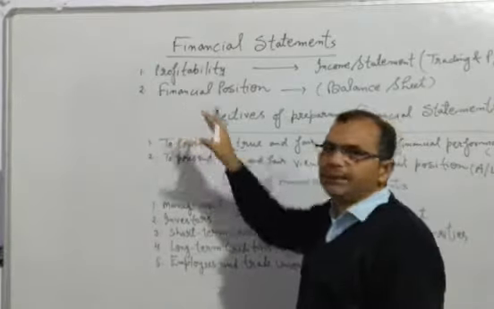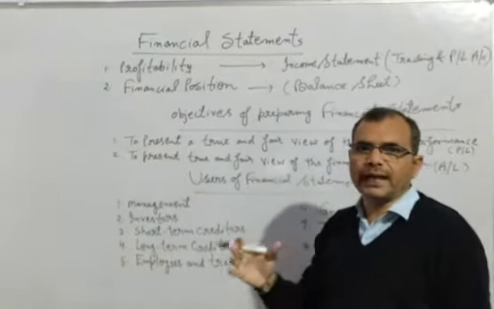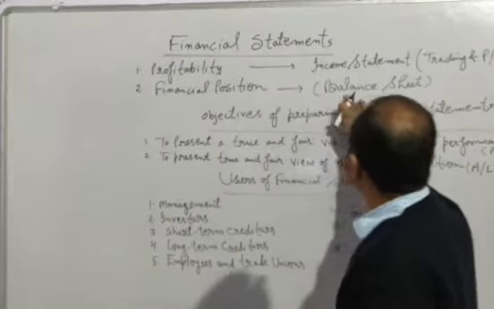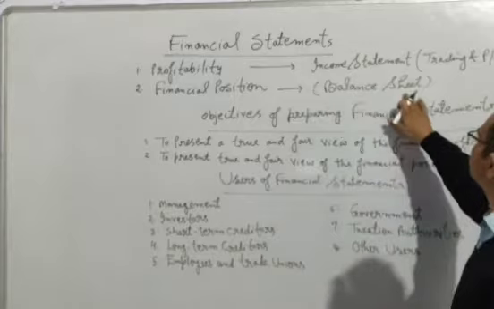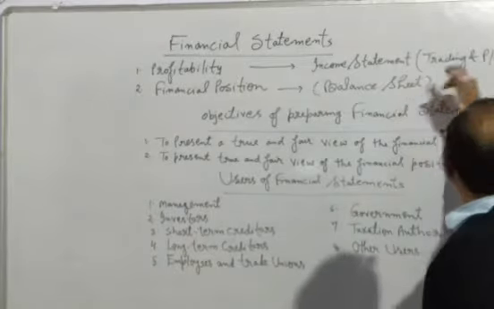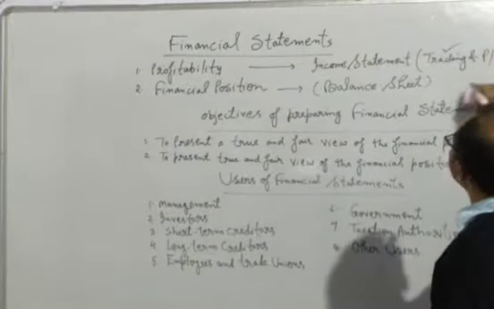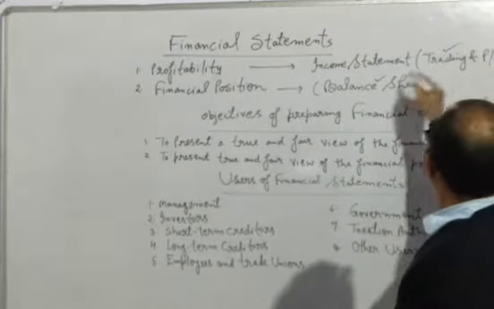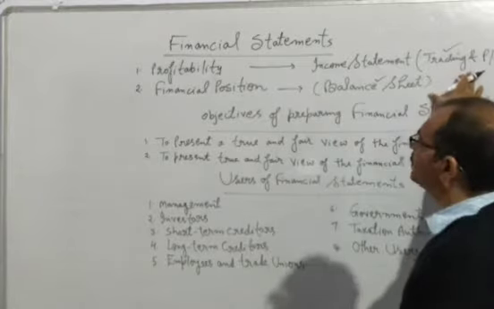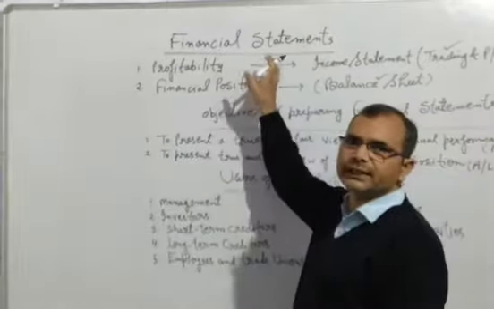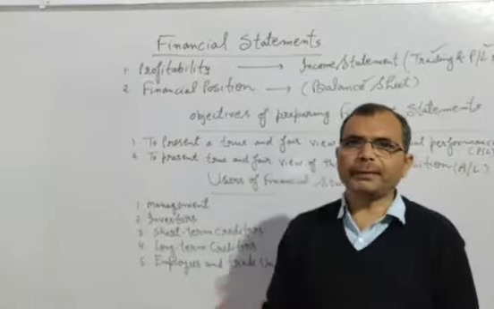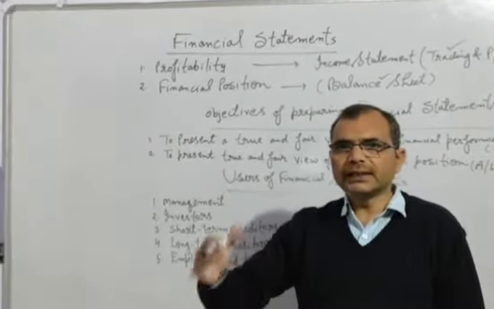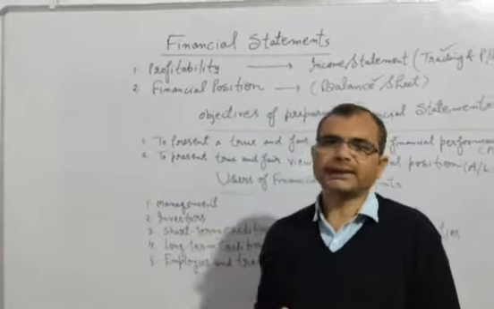Now the businessman wants to know the actual financial position of his business. At that time, he will prepare the balance sheet. So you will prepare the trading account, profit and loss account, and balance sheet. All these three accounts will be prepared in financial statements. How we will prepare the trading account, profit and loss account, and balance sheet, we will understand when we do the chapter.